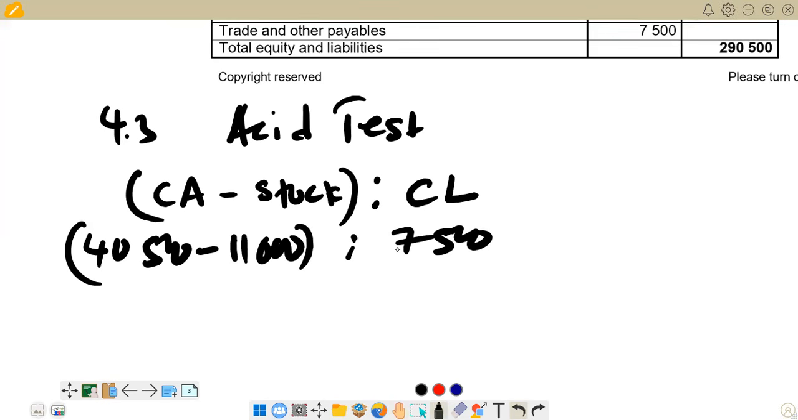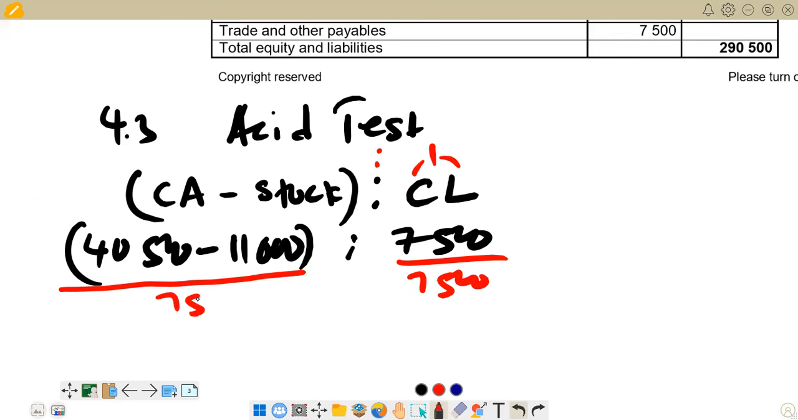So all the same, like what we did on the current ratio side, this side is going to remain as 1. We are going to leave it as 1. Then it becomes 2, the figure that we get this side. So to do that now, let's start by subtracting 40,500 minus 11,000. There. And then we divide by 7,500.